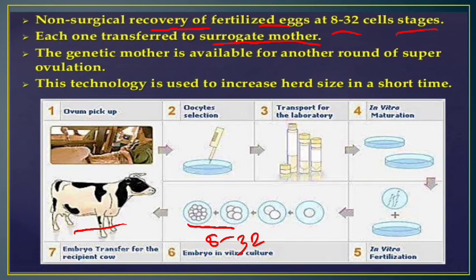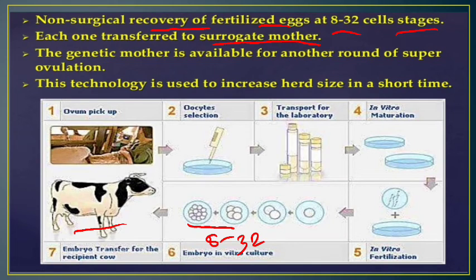So the surrogate mother means this mother will receive the fertilized embryo in her womb, and she will provide the environment for the development of the embryo into the fetus in her womb, okay.